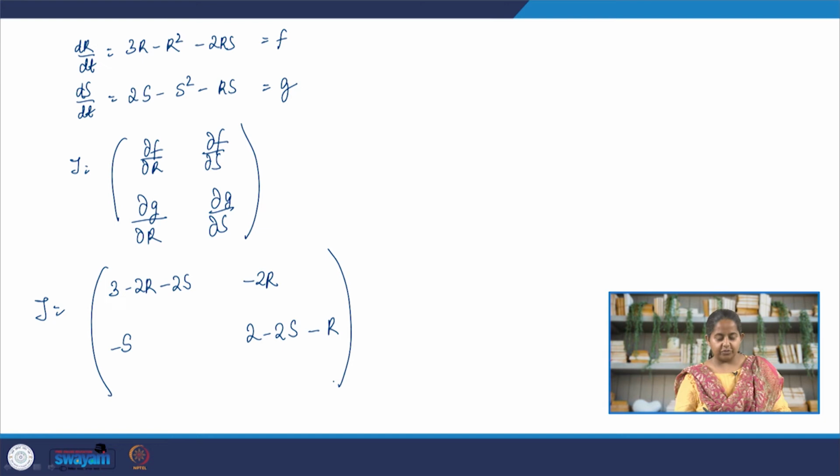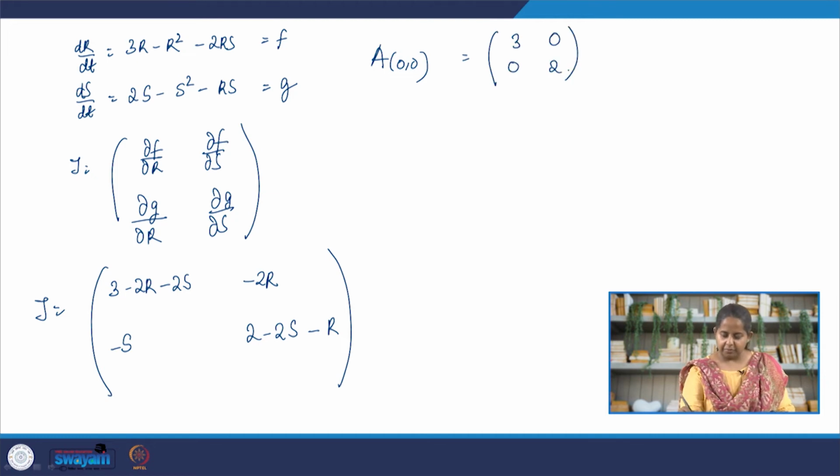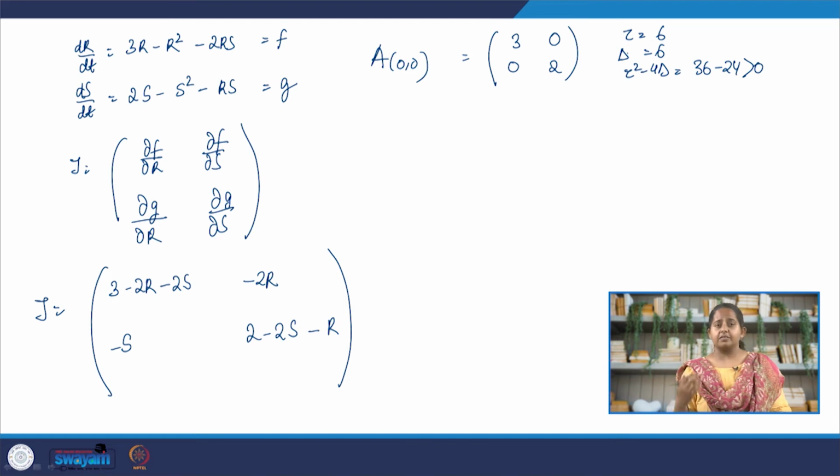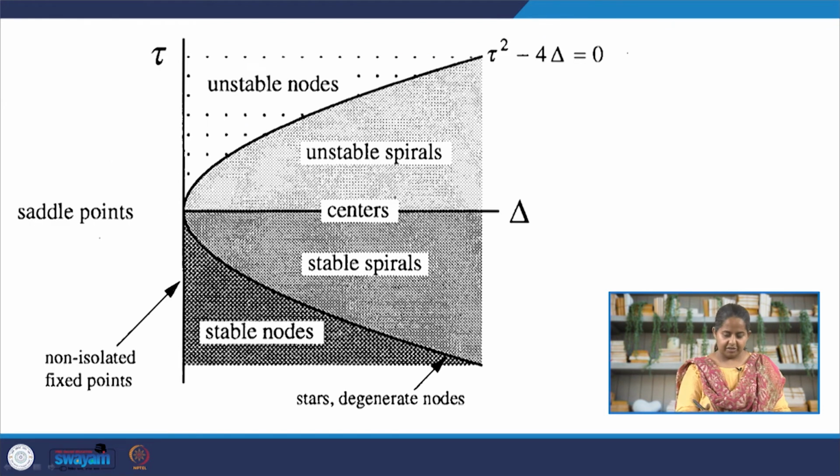Now, we are going to go through each of our fixed points and find our characteristic equation. So, the first fixed point is 0 0, the rabbits are 0, sheep are 0, and the characteristic equation we end up with is 3 0 0 2. Now, let us look at the tau. Tau is 6, delta is 6, tau square minus 4 delta, 36 minus 24, greater than 0. The tau and delta are in the first quadrant outside the curve in this equation. So, we are dealing with